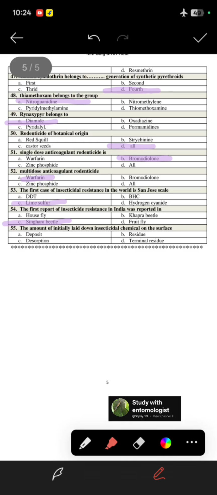Then the amount of initial laid down insecticidal chemical on the surface, that is known as the deposition. So these all 55 questions are the very important questions from the toxicology part.